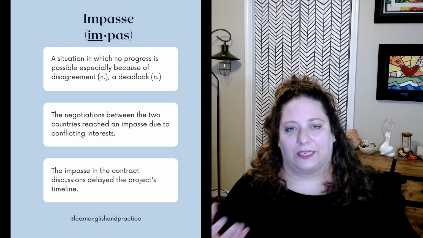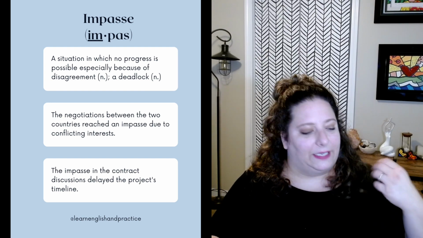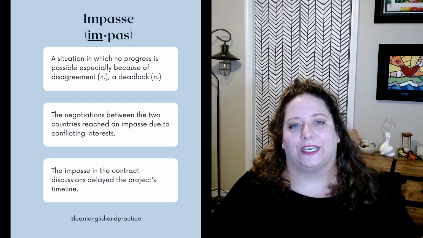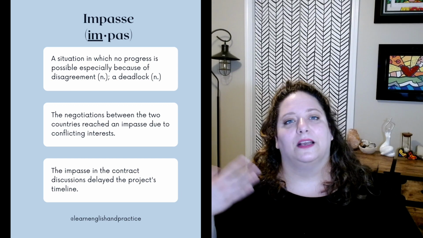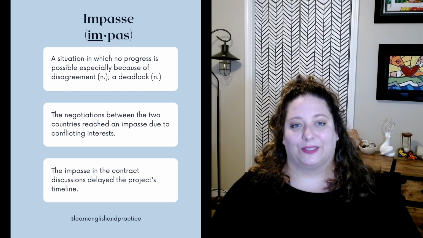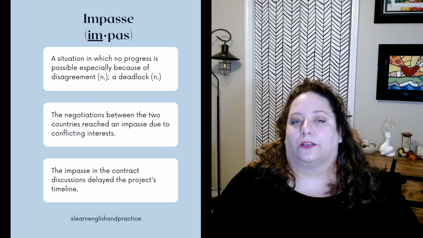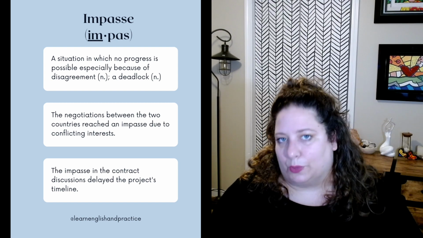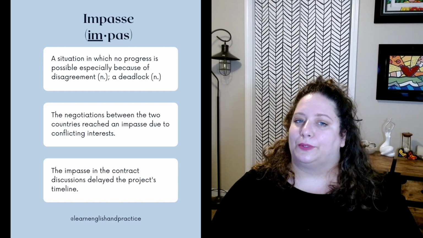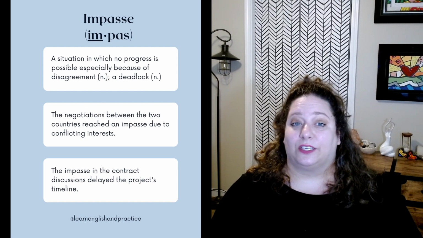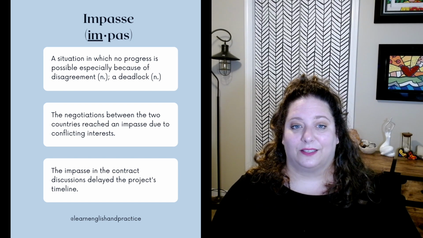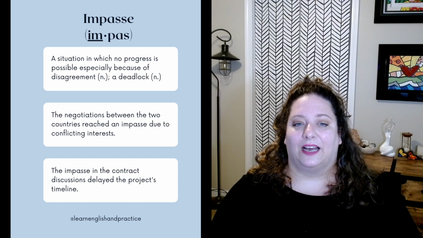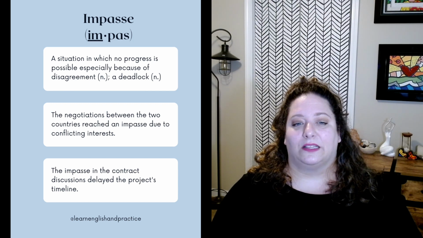threat of a government shutdown, that means that the Democrats and the Republicans have reached an impasse in terms of resolving their differences to pass a budget. So it's a deadlock, a failure to agree, and no possible way forward. Examples are, the negotiations between the two countries reached an impasse due to conflicting interests. The impasse in the contract discussions delayed the project's timeline.